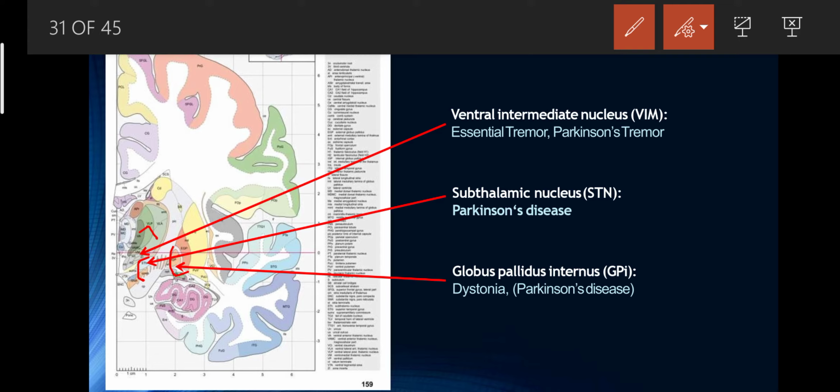this is the orange portion where you can see the globus pallidus internus, GPi, that controls dystonia and Parkinson disease. Okay, like here is the inhibitory molecule that inhibits the dopamine molecule that alters the signaling pathway between the neurons.